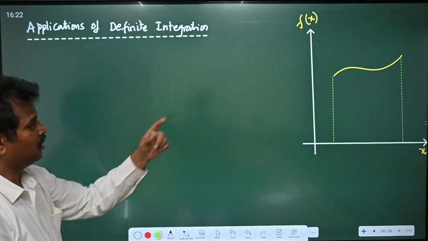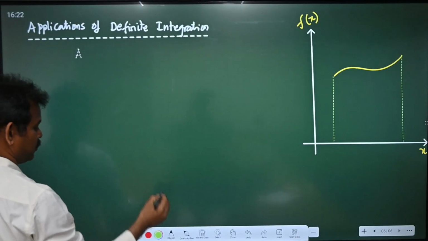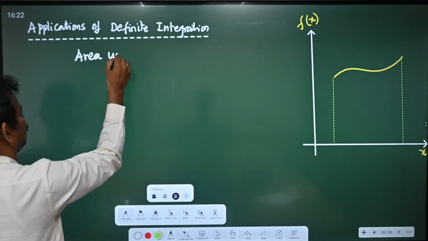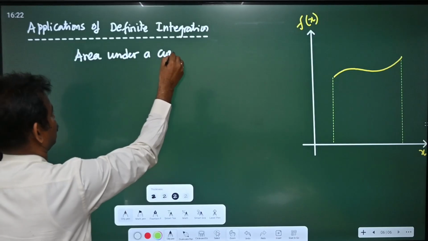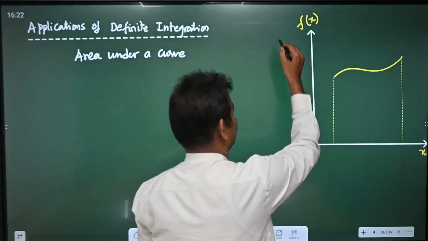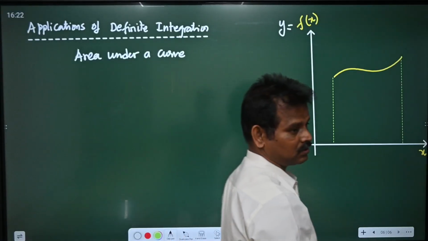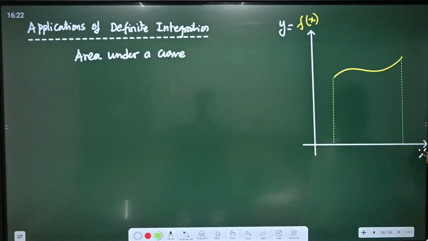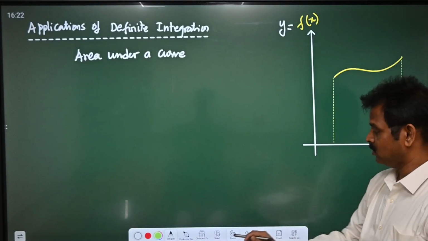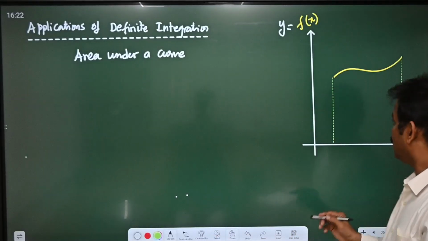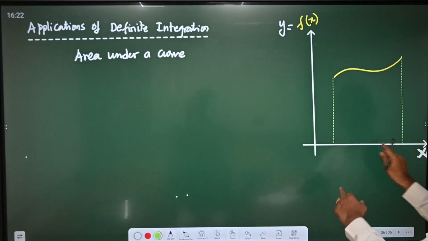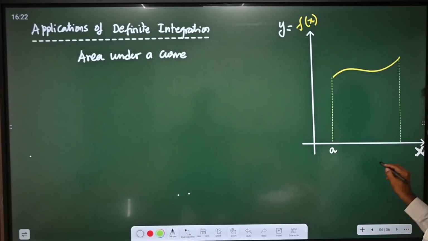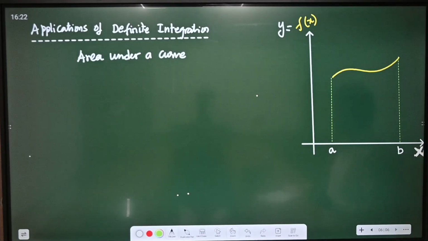Dear students, here area under curve. So first we are going to find out how to find area under a curve. Here a function y is given as f of x. So along y axis we are taking that f of x, and along x axis we are taking x only. Now this is the curve. That means with the x, y is also changing, and the lower limit of x value is a, and the upper limit of x value is b.